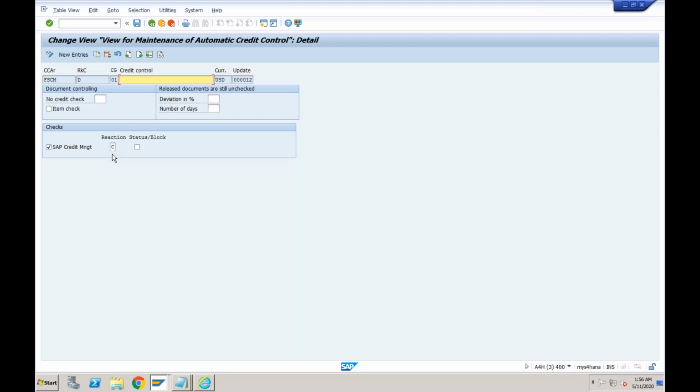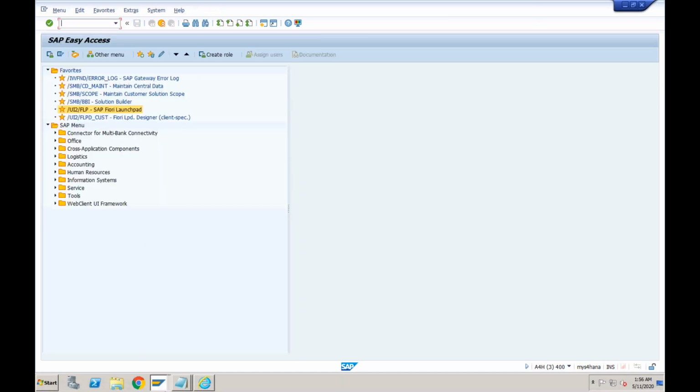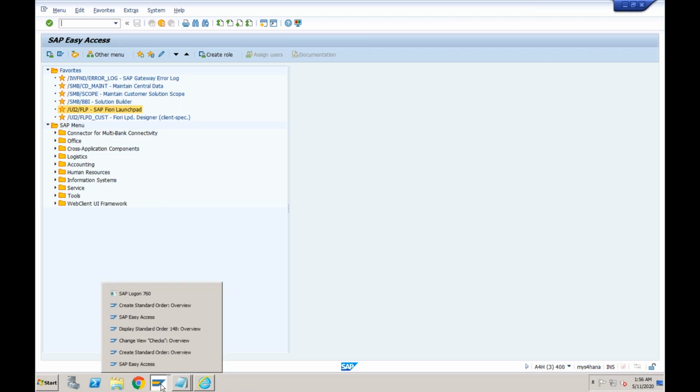But for other parameters, you still have to go to the check rules. That is only in case of new credit management, FSCM credit management, I mean. So these are additional checks.